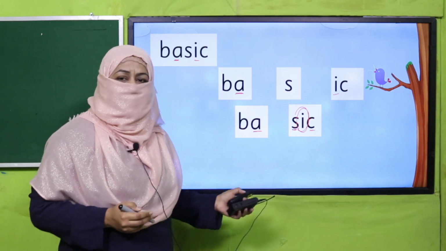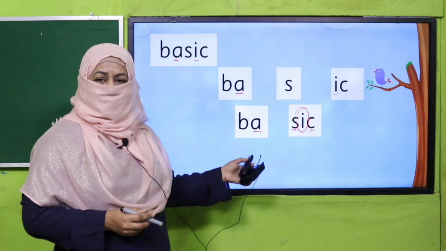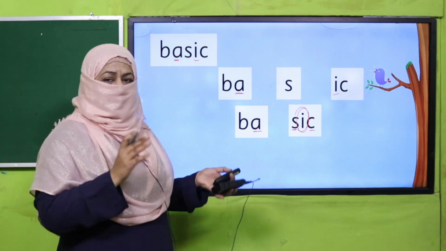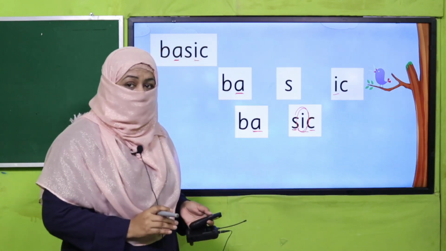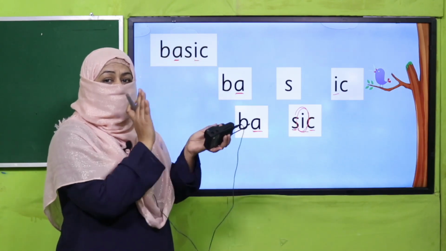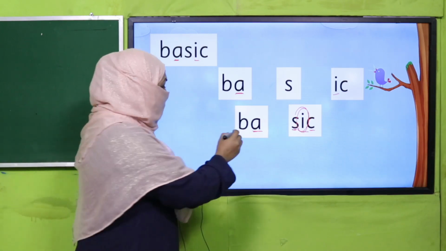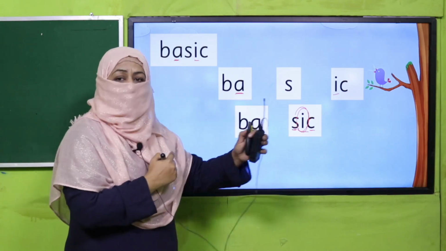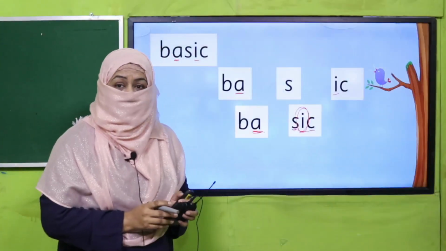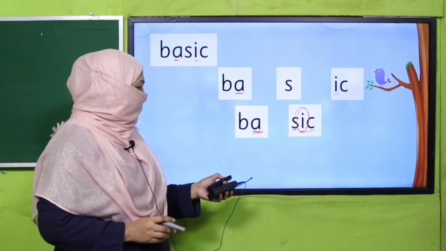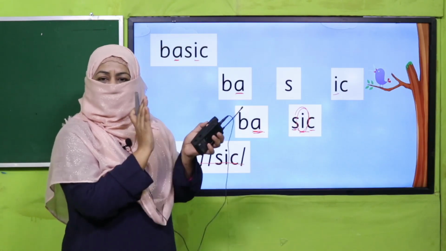So how we'll say it? Basic. So there, how many vowels are there? How many? 1 and 2. There are two vowel sounds. So how many syllables are there? Basic. And now we know this vowel is giving its long sound because it's open vowel, and this is closed, so it is giving its short sound, and we'll pronounce it like basic.